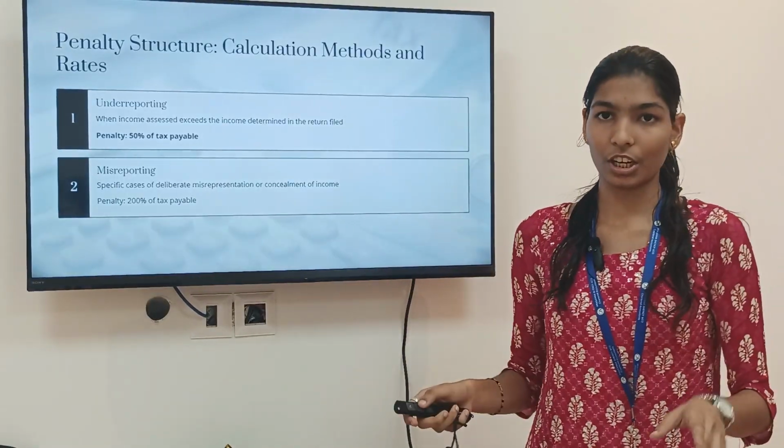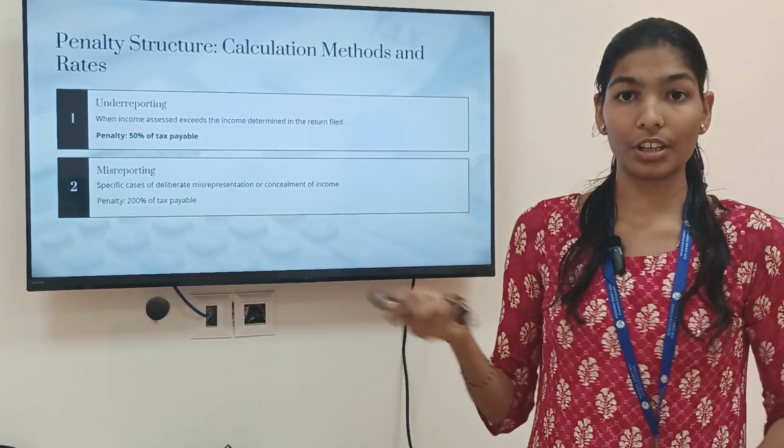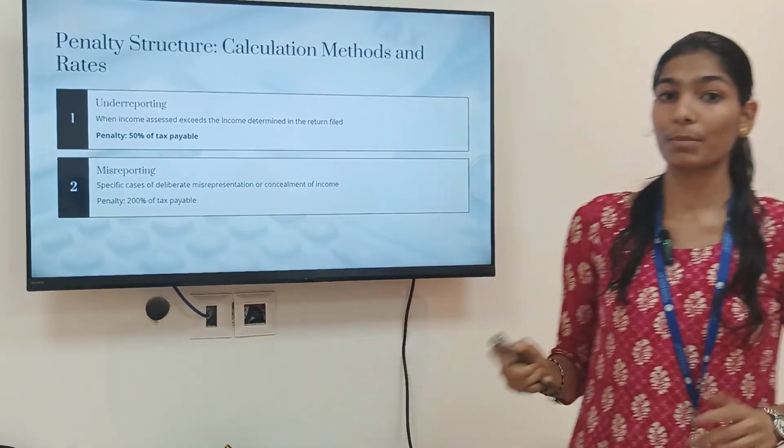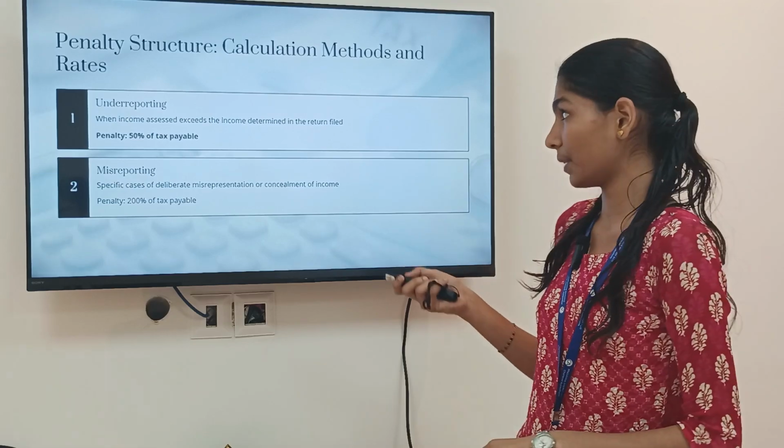Now, penalty structure. There are two types of penalties. For underreporting, it is 50% of the tax payable, whereas for misreporting, it is 200% of the tax payable.